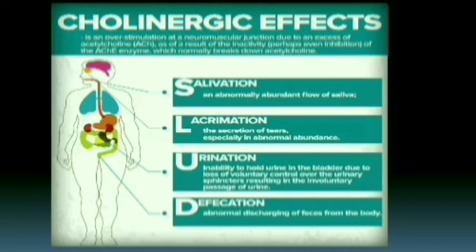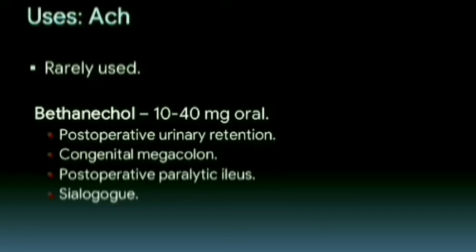Cholinergic effects: when acetylcholine is in excess, or acetylcholinesterase is reduced and the receptors are overstimulated, what would happen? There are effects like oversecretion, salivation, lacrimation, urination, defecation. These are the cholinergic effects if the acetylcholine is in excess. Next, uses of acetylcholine. It is rarely used clinically, and acetylcholine is not used because of its non-selective action.